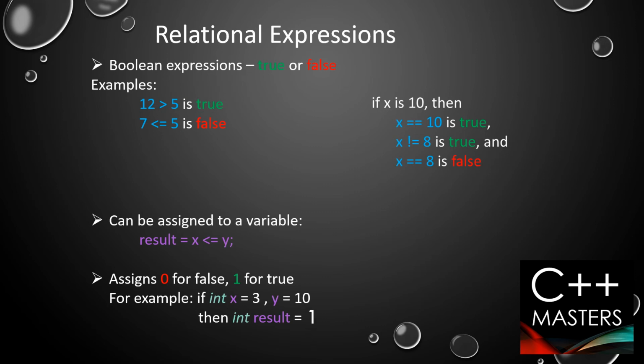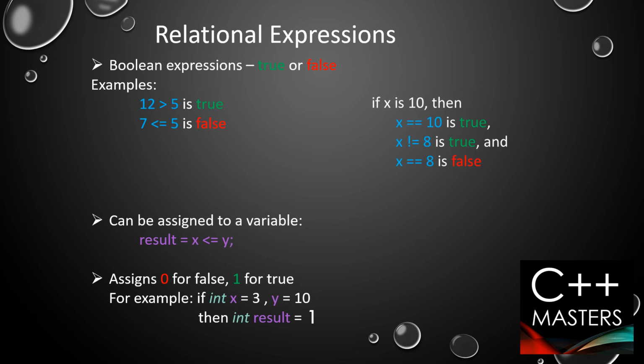The answer is 1. Let us revisit this question. X is 3 and y is 10. X is less than or equal to y. That means 3 is already less than or equal to 10. 3 is less than 10. So this is true. So here for the true value, 1 is assigned to result.